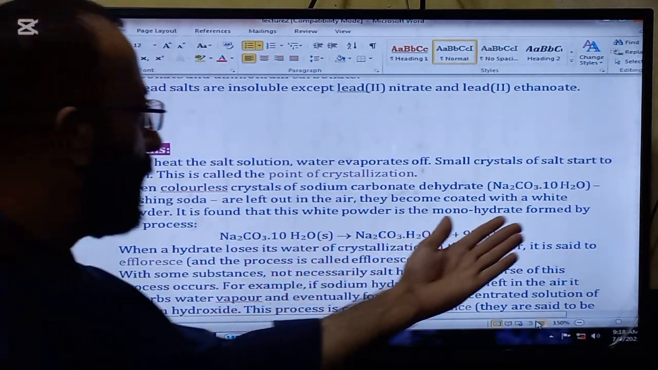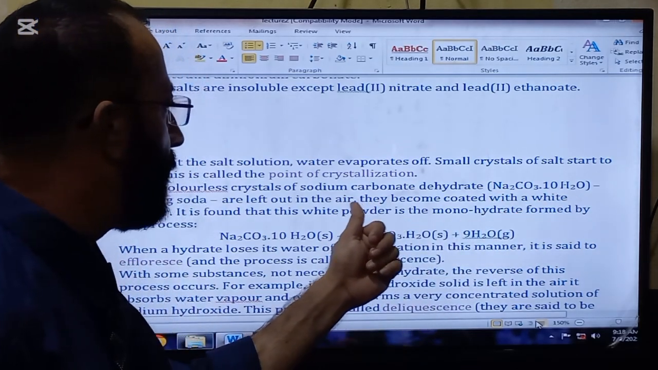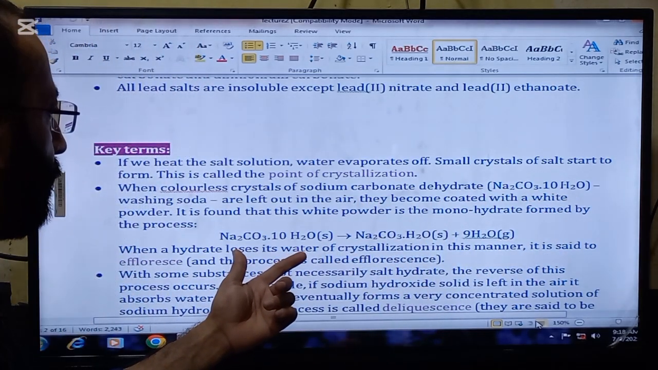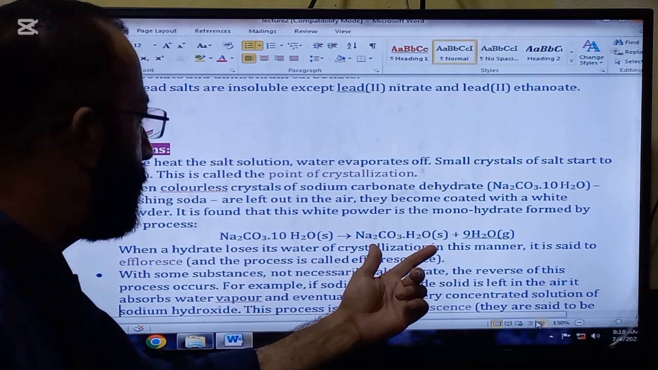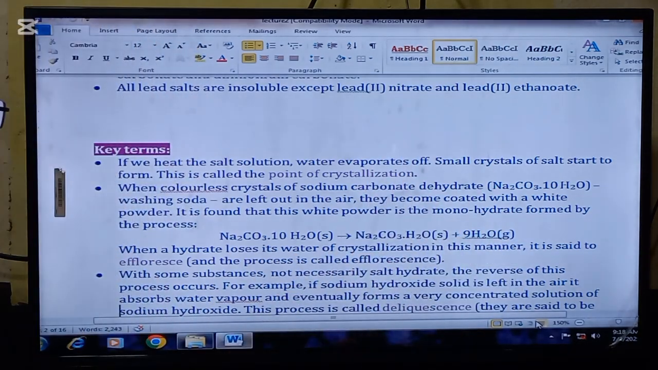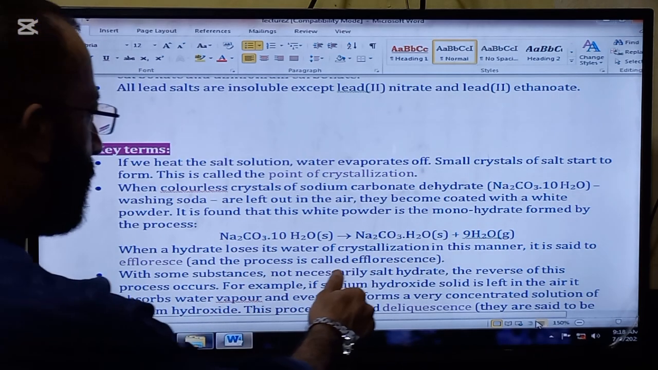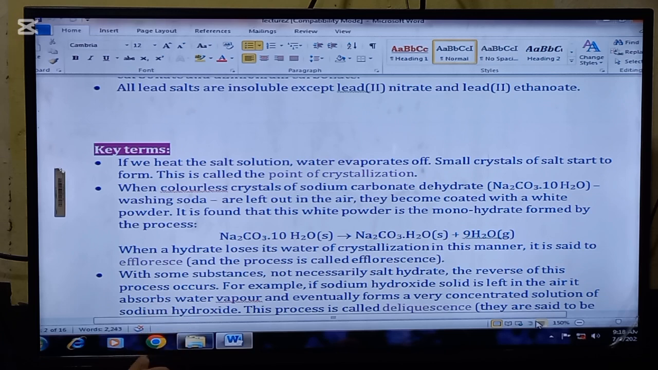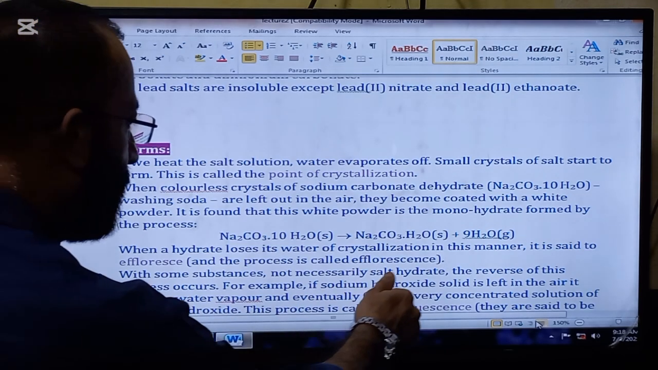So look now, this sodium carbonate decahydrate is allowed to dehydrate. So it is left with one molecule, and 9 molecules of the water will be lost. When a hydrate loses its water of crystallization in this manner, it is said to effloresce, and the process is called efflorescence.